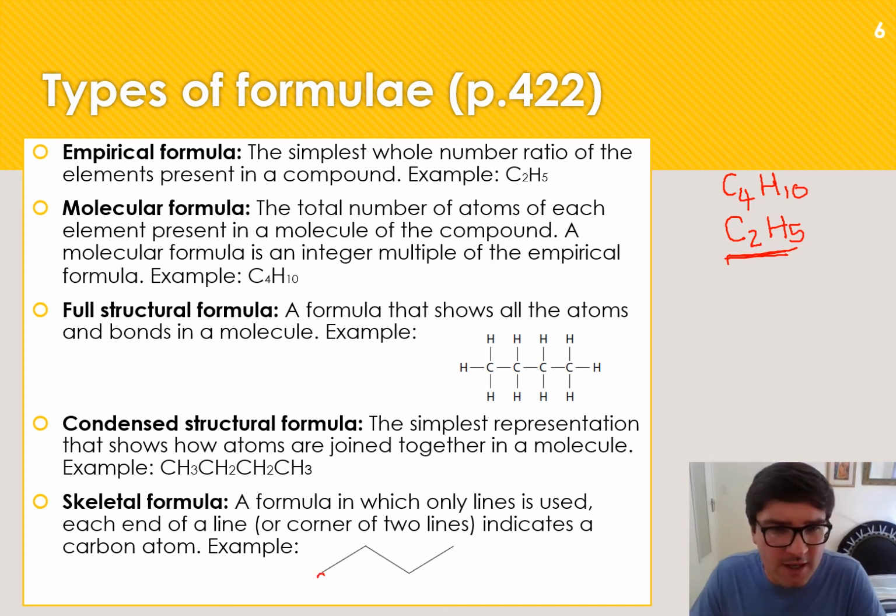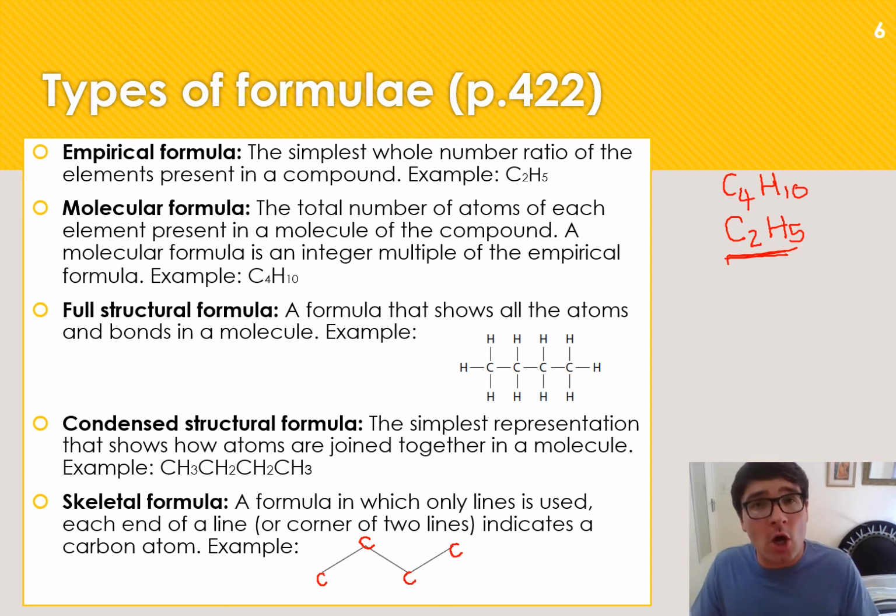So the start of the line there would represent the first carbon. Where it makes an angle, it indicates that there must be a second carbon. Another angle indicates it's a third carbon, and then the end of that line indicates there's the fourth. So I'm only indicating where my carbons will be, and the hydrogens I'm not indicating at all.